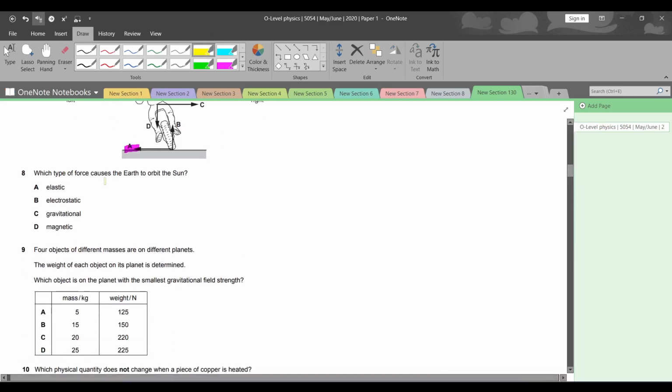Which type of force causes the Earth to orbit the Sun? This is by far the easiest. Elastic. That does not make sense. Electrostatic. Gravitational. Easiest question.